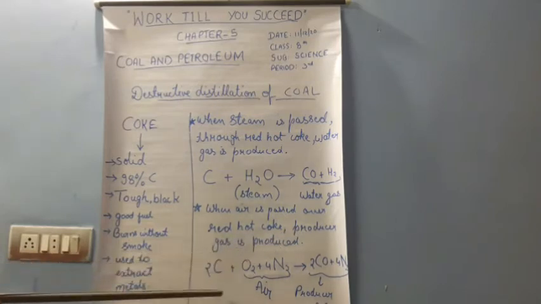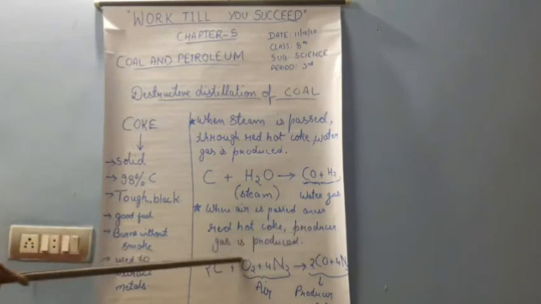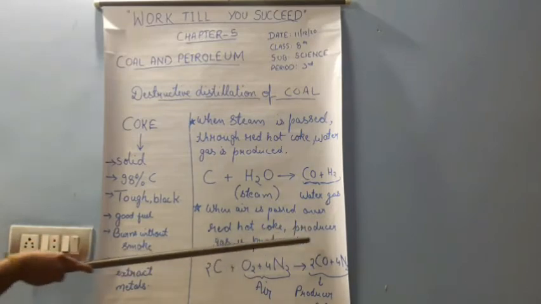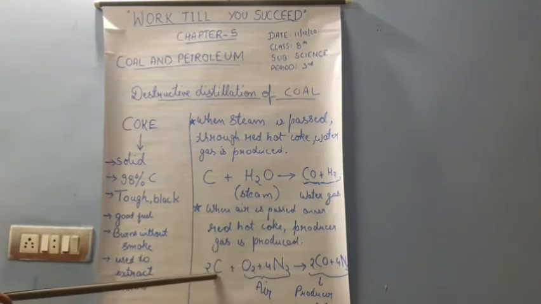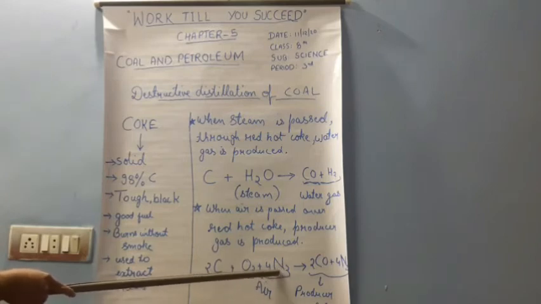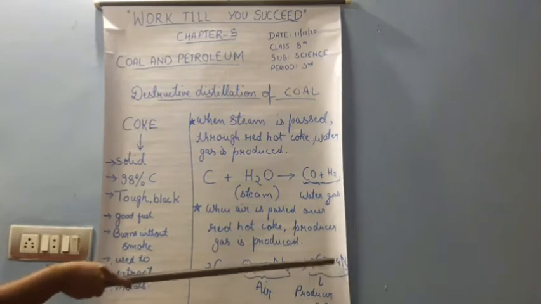Now another term came, that is producer gas. What is this producer gas? Producer gas means carbon monoxide including nitrogen. These two together form producer gas.